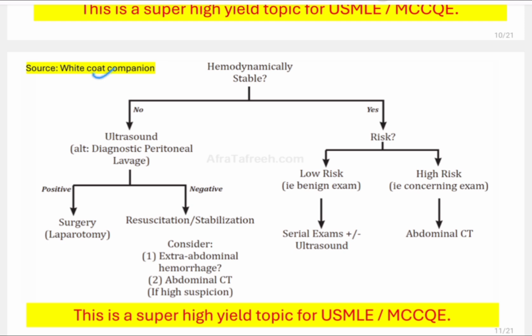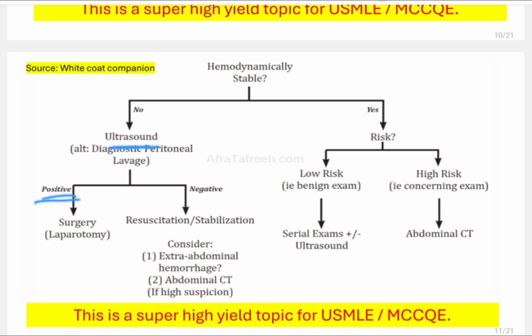So this flowchart is from White Coat Companion. First we will check whether the patient is hemodynamically stable or not. If the patient is not hemodynamically stable, we will do the ultrasound, that is FAST, that we have discussed, because FAST is a very fast examination. It doesn't require much time. We will not wait for CT scan, we will immediately do the FAST or a diagnostic peritoneal lavage, which is not used very often nowadays. So we will do FAST.